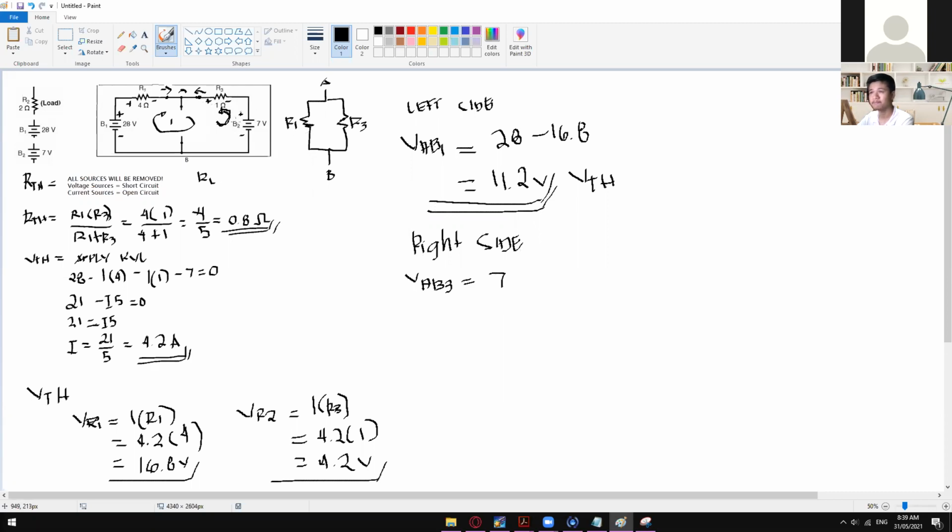And then positive, so the voltage drop across R3 is 4.2. So 7 plus 4.2 will give us 11.2 volts, which is the same with your left side circuit. Okay, so again, this is already our VTH.